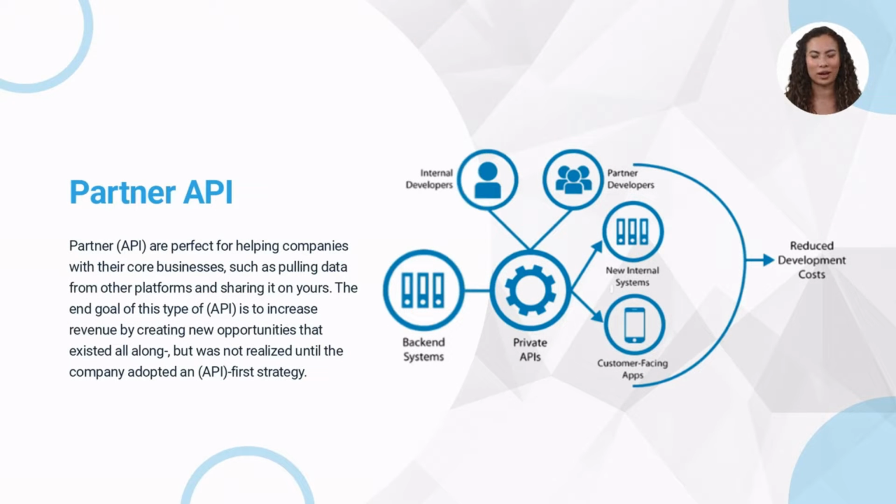Partner APIs are perfect for helping companies with their core businesses, such as pulling data from other platforms and sharing it on yours. The end goal of this type of API is to increase revenue by creating new opportunities that existed all along, but were not realized until the company adopted an API-first strategy. Imagine the possibilities of sharing your content on other platforms with a partner API. Think about what can be achieved by having access to all your data 24/7. Imagine preparing for the future of your company.